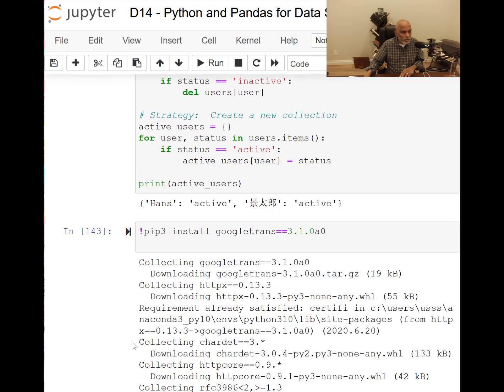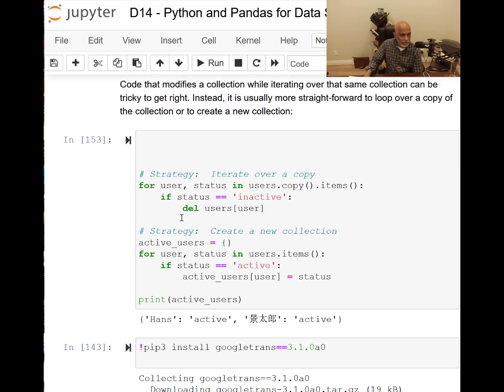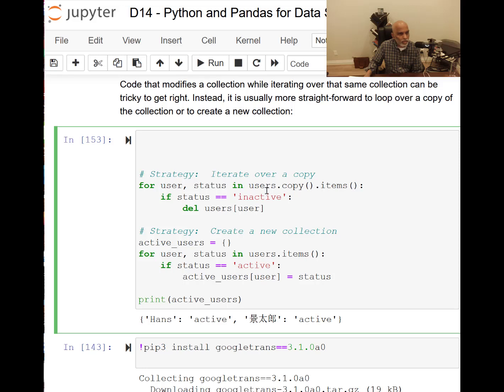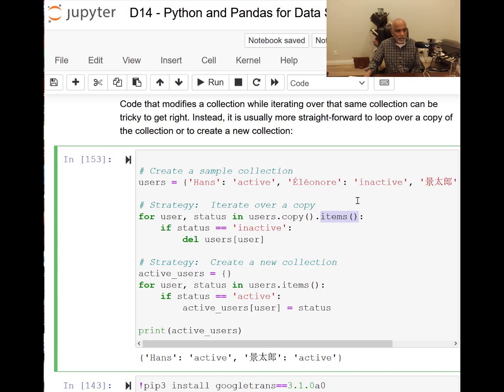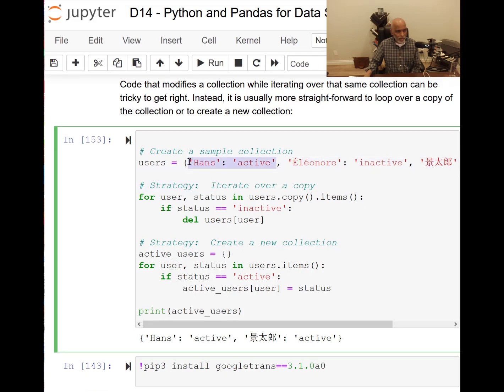So in the process, I want to introduce an example for statement. Basically I am taking a user, status in users.copy().items(). So there is a tuple here, user and status, coming from users.copy and items. So let me define the users. Something happened to that, so I lost that one. Now I'm going to put it back. Okay, so here is the users list, right? In this case it's really a dictionary, so I can take each key-value pair as an item.